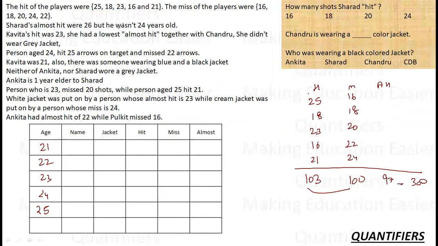Sharad's almost hits were 26. So this is the player Sharad, whose almost hits are 26. But he wasn't 24 years old. So this is not Sharad. Okay, Sharad is somewhere here.